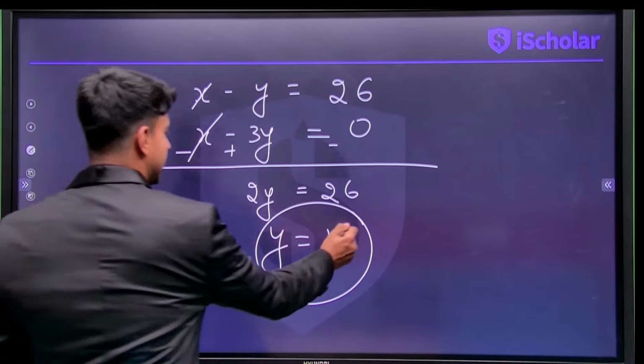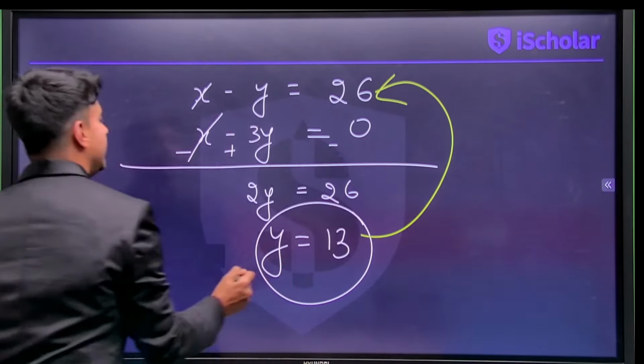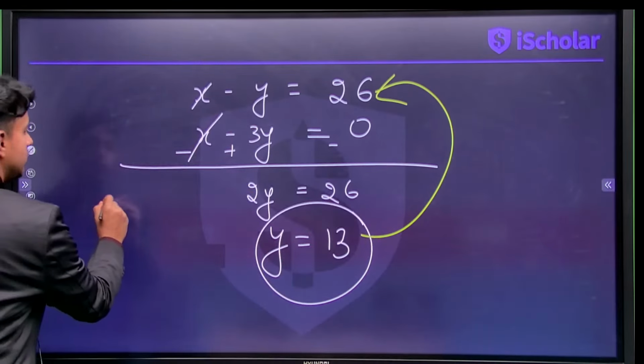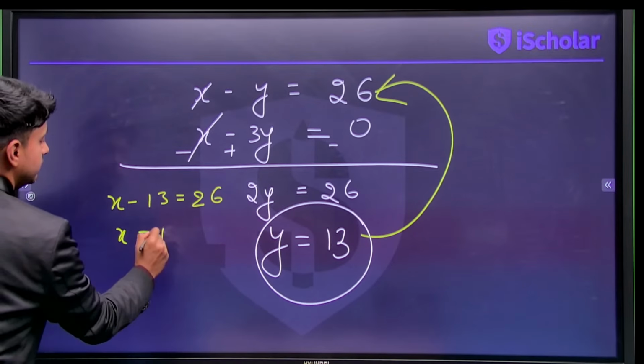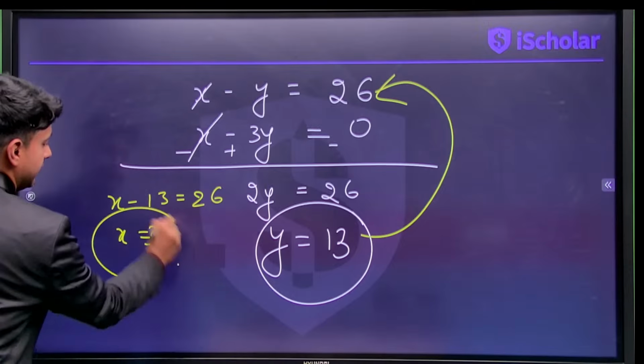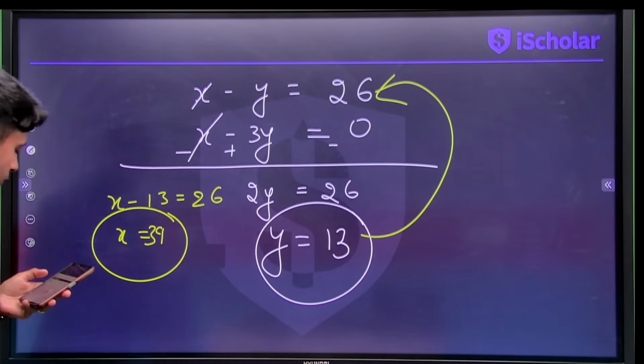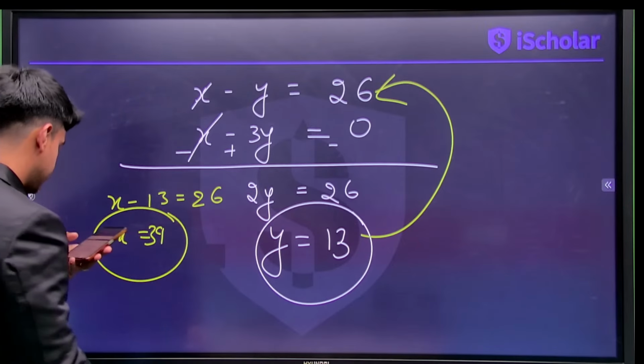When I put the value of y in this equation, guys, what will happen? You'll get x minus 13 equals 26. You get x equals 39. That's it. Wonderful. Very nice.